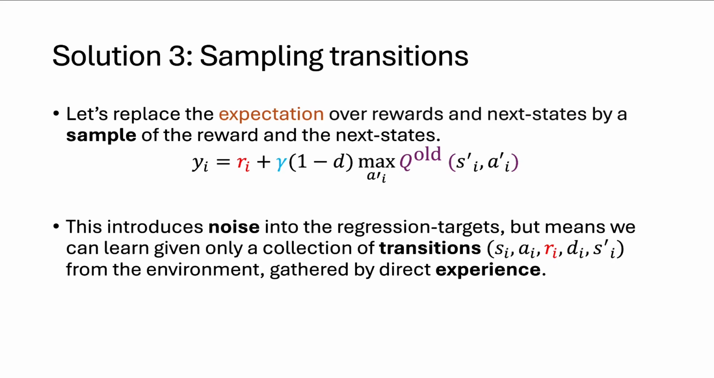Now, because we're dropping the expectation and using a single sample, we're introducing noise into the regression targets. But what we get for introducing noise is the fact that we can learn given only a collection of transitions from the environment gathered using direct experience, as opposed to having an environment model. So all we need is a collection of direct experience with the environment, as opposed to needing a model that tells us everything that could happen off any state-action pair.